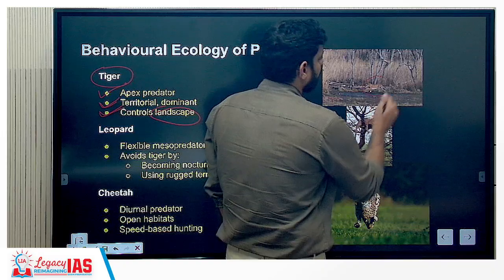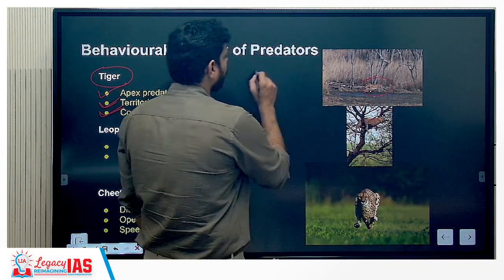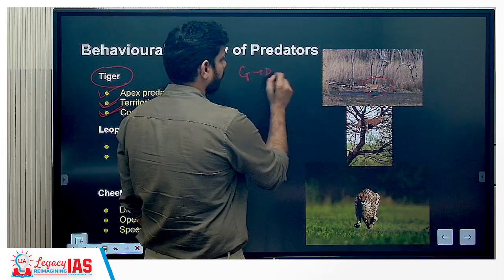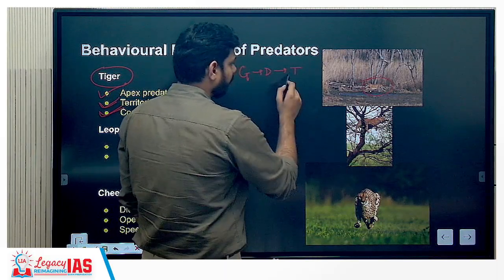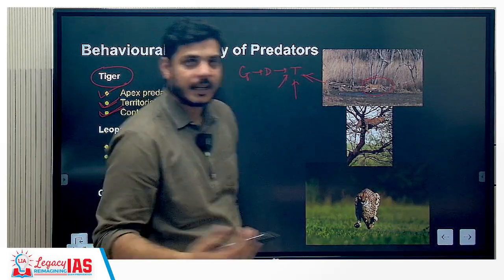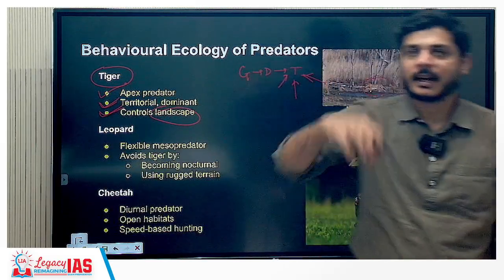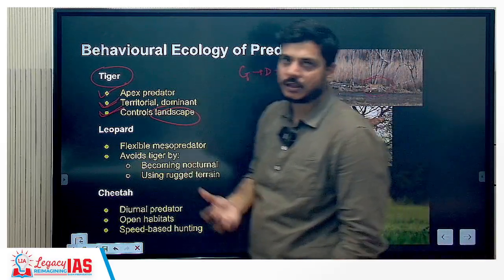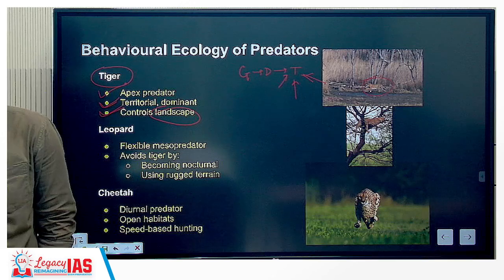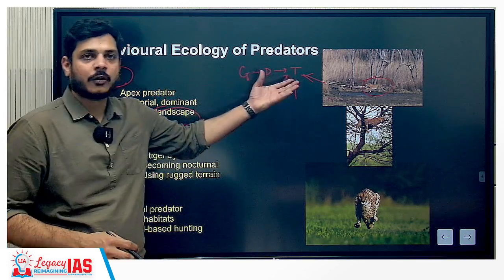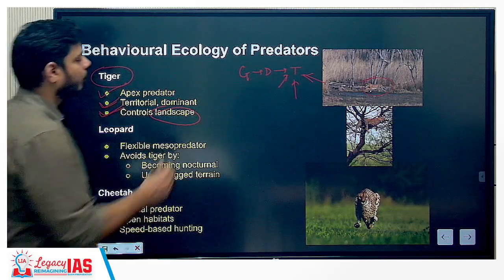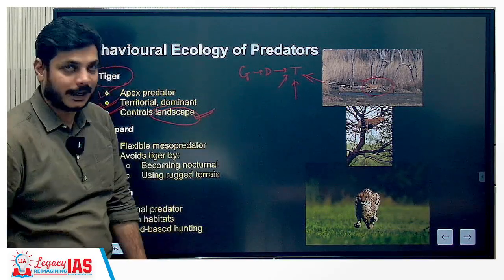Here is a tiger. When we talk about a food chain, suppose there is grass, there is deer, then there is the tiger. This tiger will be connected to multiple food chains, essentially giving rise to a food web. That means the tiger at the top of multiple food chains will ensure that the ecosystem capacity is not exceeded by the overpopulation of other types of species, right? So this means that it will also control the landscape.